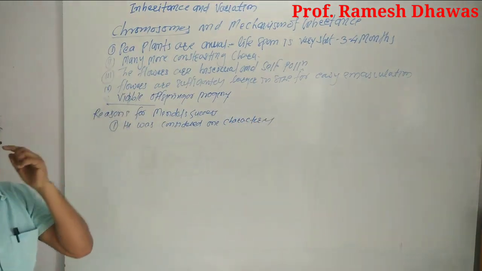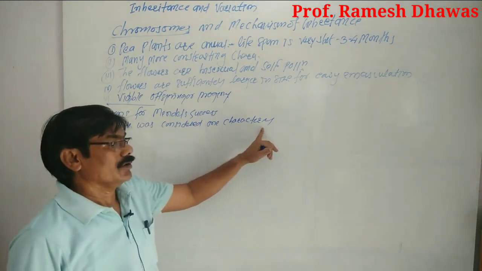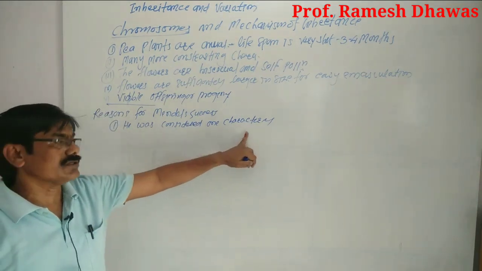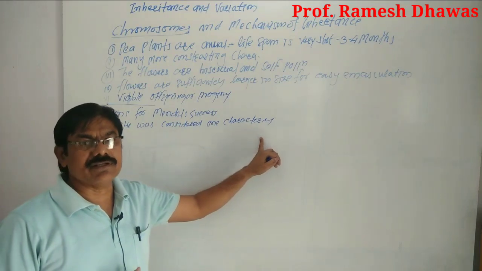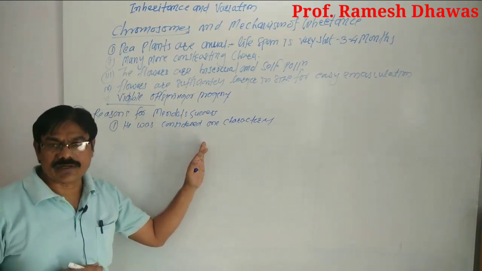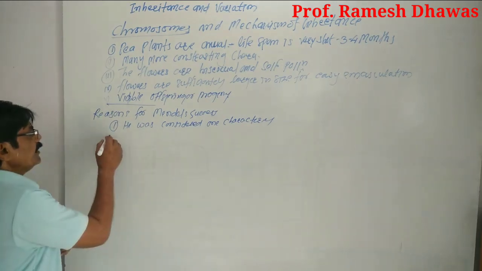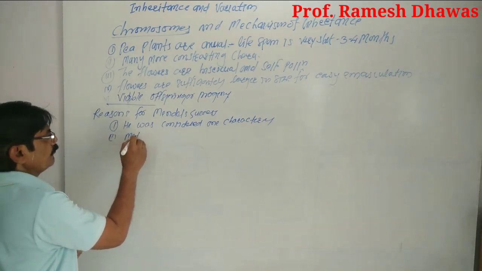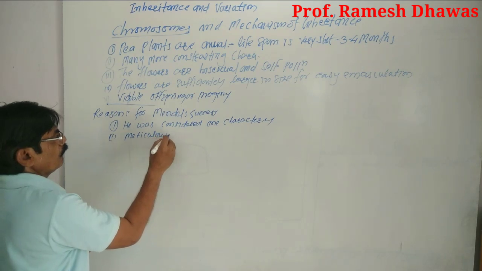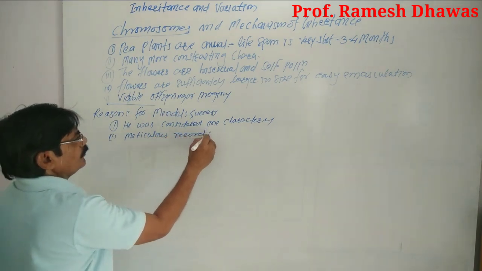When the result of considering one contrasting character at a time was established, then he considered two characters for hybridization, then three characters. He maintained a meticulous record of each generation.